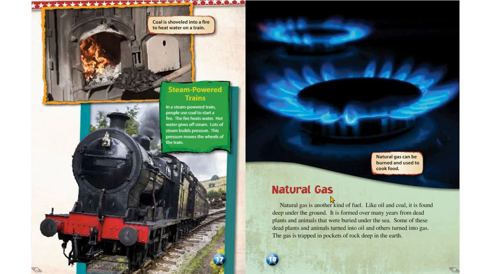Natural gas. Natural gas is another kind of fuel. Like oil and coal, it is found deep under the ground. It is formed over many years from dead plants and animals that were buried under the sea. Some of these dead plants and animals turned into oil and others turned into gas. The gas is trapped in pockets of rock deep in the earth. Natural gas can be burned and used to cook food.